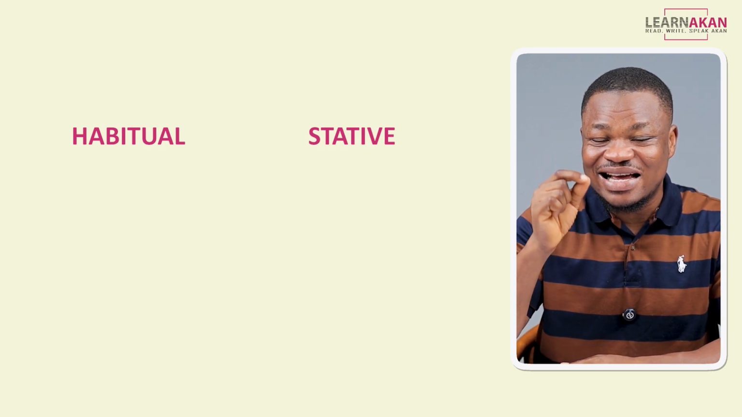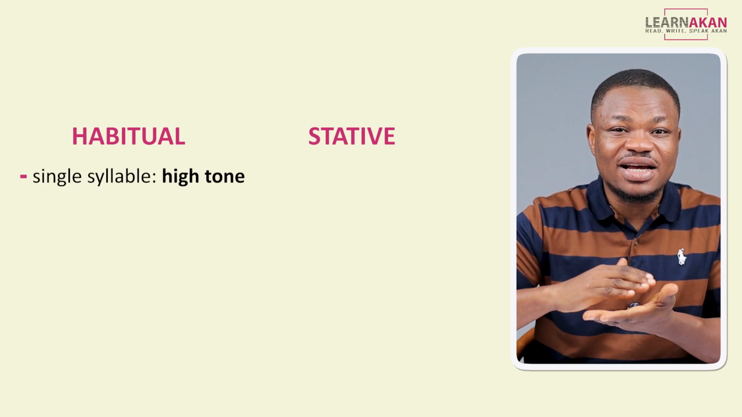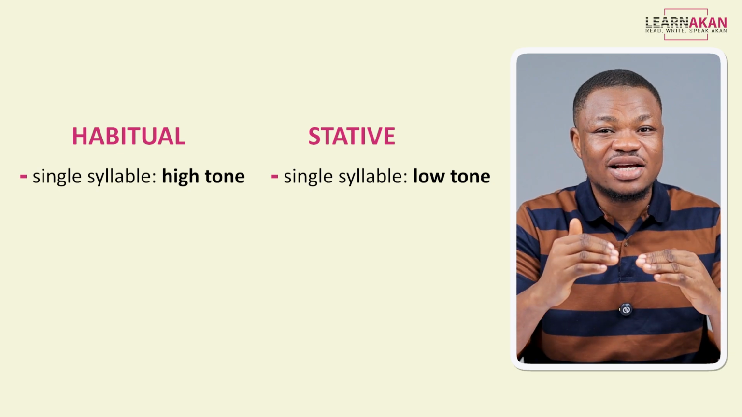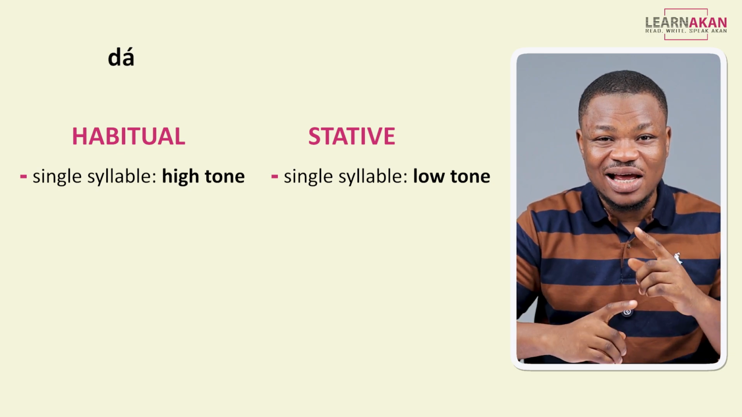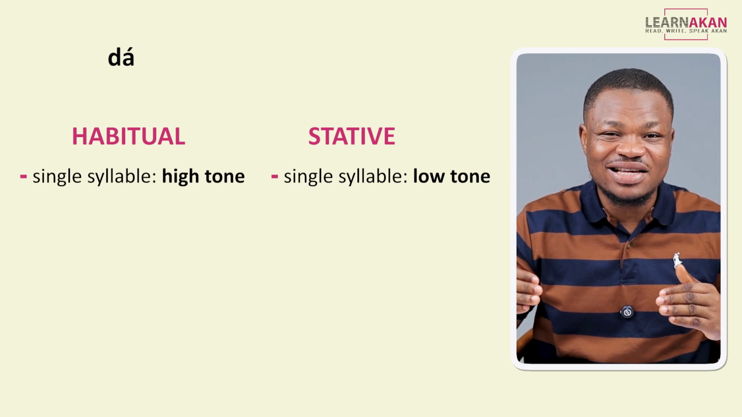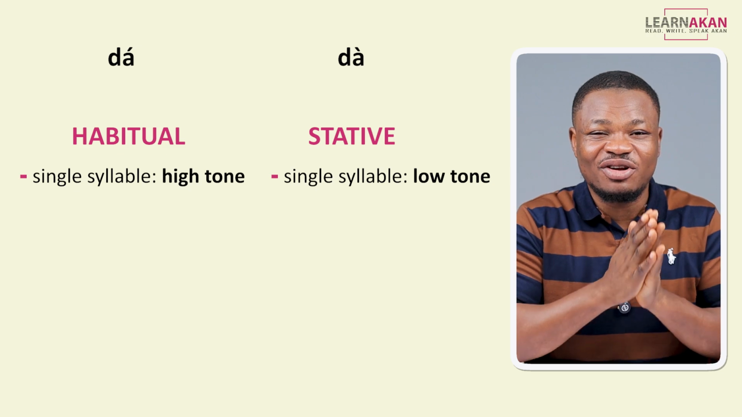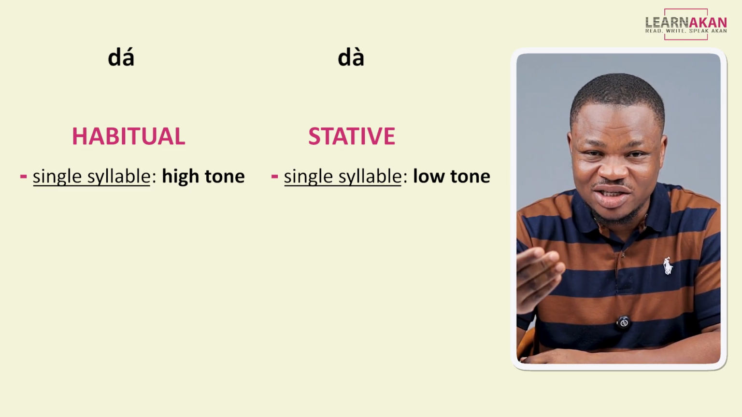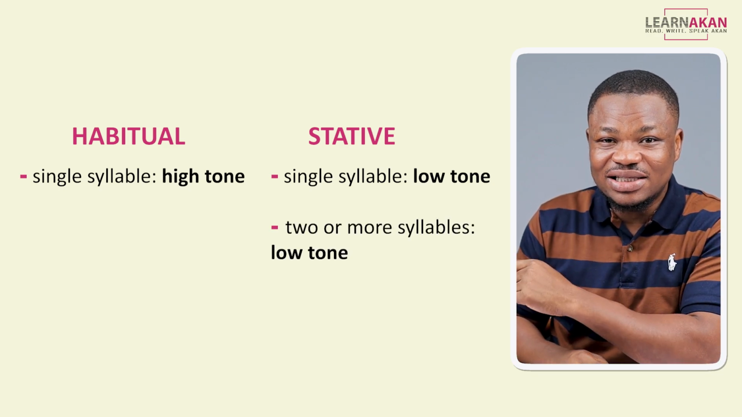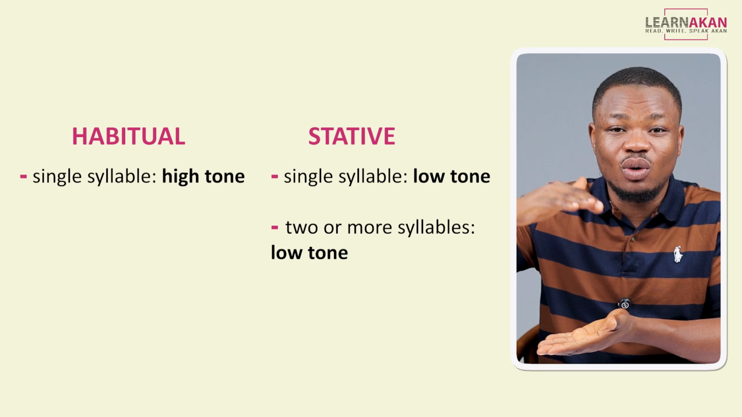So this is basically the rule. If the verb has a single syllable, then the tone on the habitual form tends to be high, and the tone on the stative form tends to be low. So we have da habitual as against da stative. And this is the case if the verb has a single syllable. Now, if the verb has more than a single syllable, for the stative verb, nothing changes. All the syllables will be pronounced with a low tone.